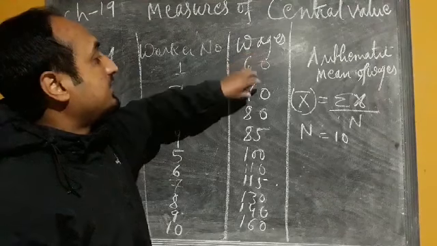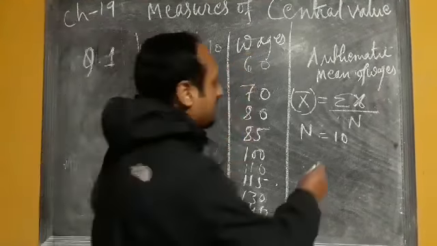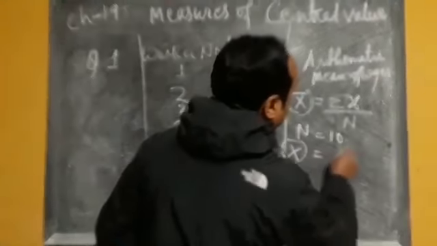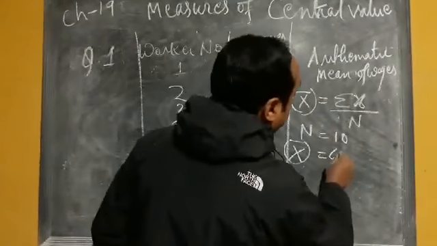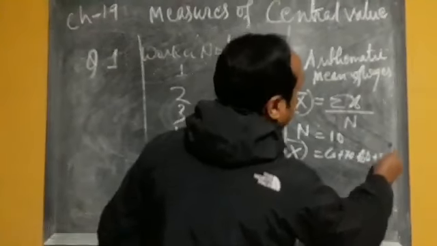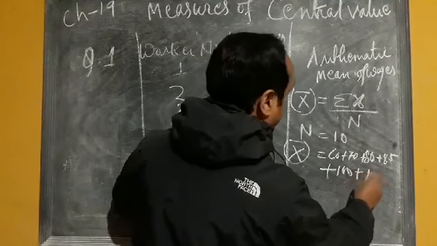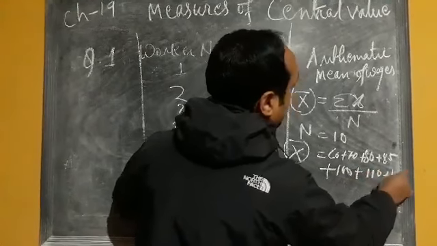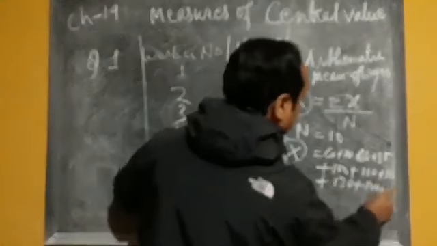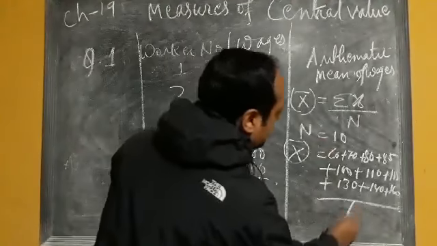That means 60 plus 70 plus 80 plus 85 plus 100. So we will add it. Now x bar equals summation x, which means 60 plus 70 plus 80 plus 85 plus 100, plus 110 plus 115 plus 130 plus 140 plus 160, divided by what is the total number of observations we have? 10.